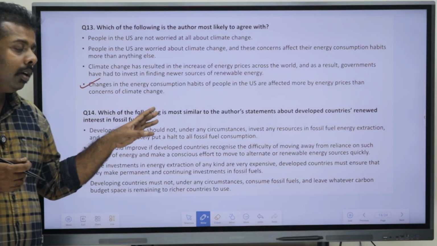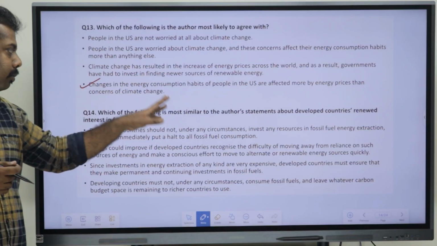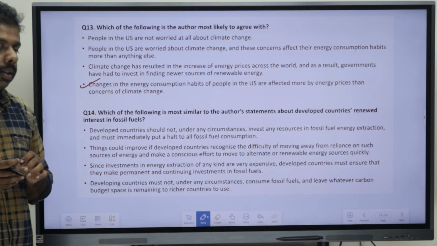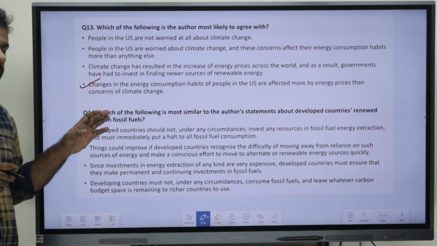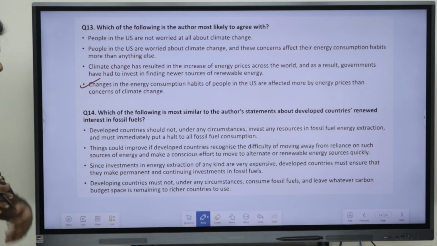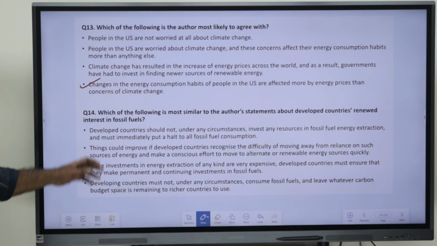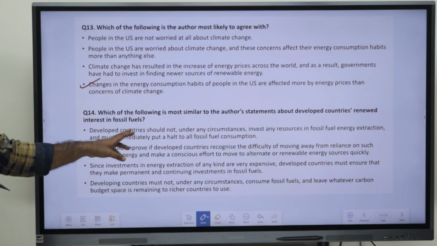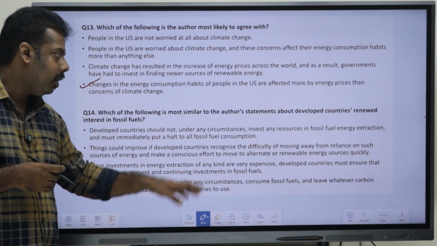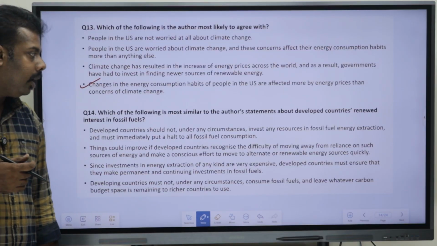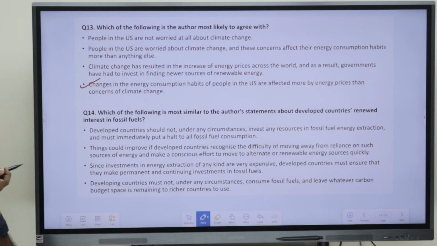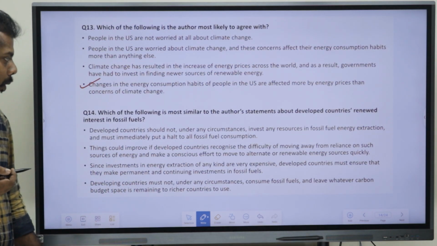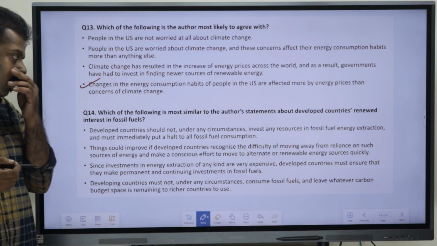Here they have said, which of the following is the most similar to the author's statement about developed countries' renewed interest in fossil fuels? Okay. Now, they have given the options as well here. If you read everything: developed countries should not under any circumstances invest in fossil fuel energy extraction and must immediately put a halt to all fossil fuel consumption.